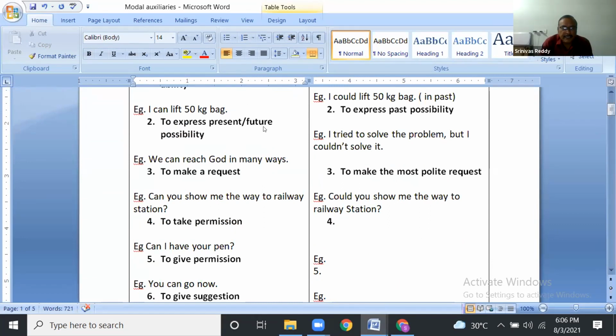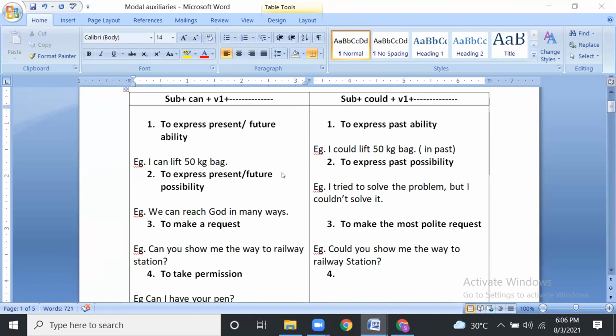To express present or future possibility, we can reach God in many ways. Sir, the first point is also the same, right? The first one, I can lift 50 kg, means it is ability. I am able to lift 50 kg.